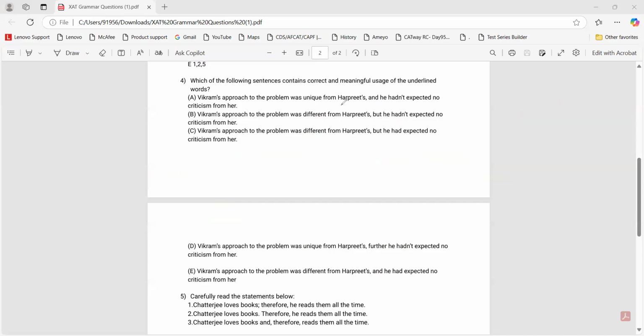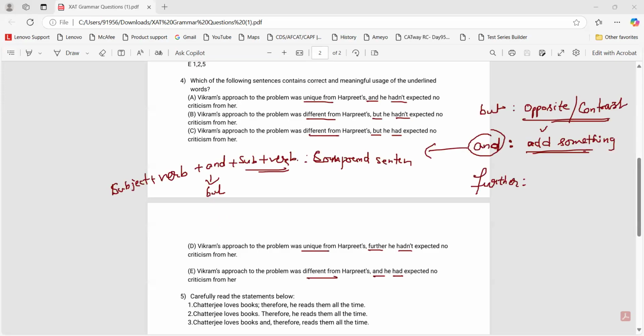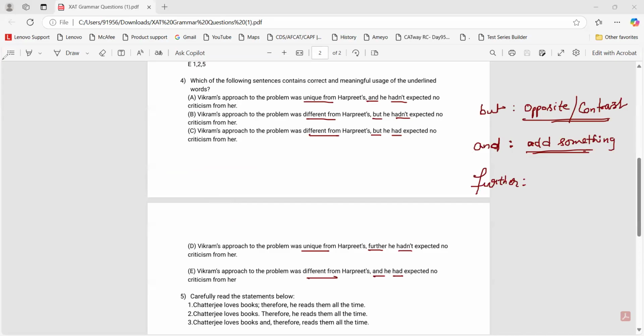So, if we are using and, generally we use a comma, and after a comma we use and. Now, if we have this, done? Now, what would we do? So, there are further here. Further means that I'm adding something, but it is related to the previous one, or it is a subsequent effect.